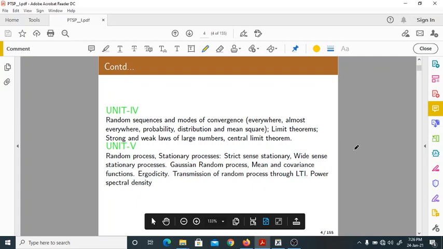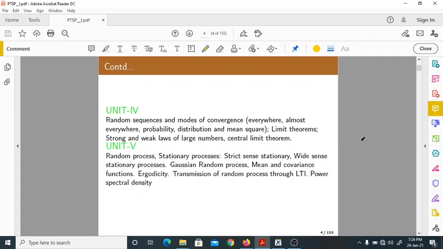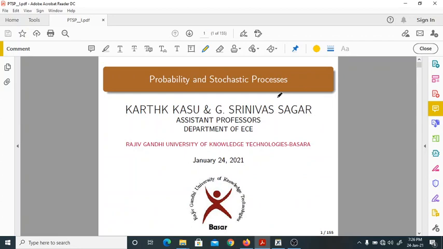So, we will start our course, that is probability and stochastic process. You might be aware of the term probability already. The extra thing we study in this course is the stochastic process. Anyway, so what is the probability?